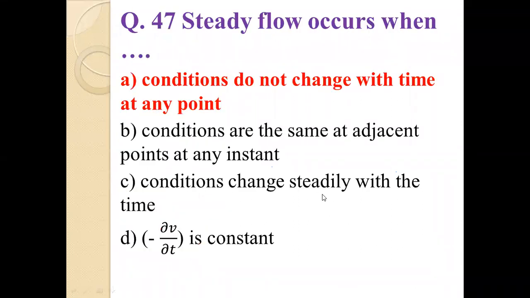Steady flow process or steady flow occurs when, option A, conditions do not change with time at any point. B, conditions are the same at adjacent points at any instant. C, conditions change steadily with time. And D, minus delta V by delta T is constant.